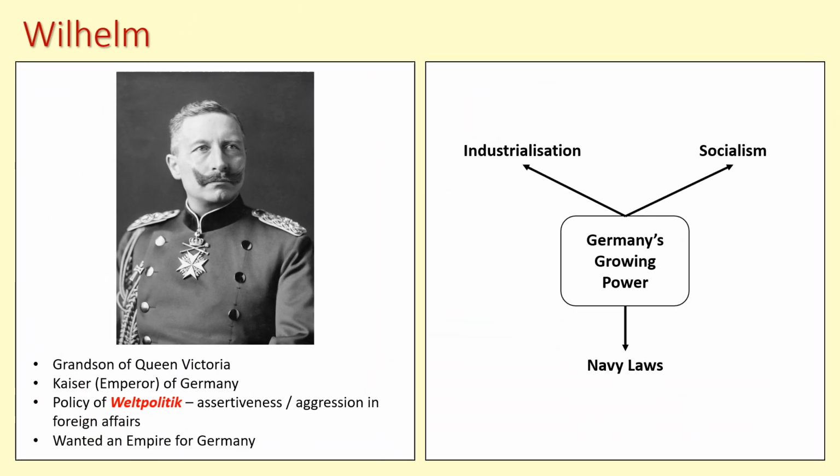Wilhelm was a grandson of Queen Victoria. That's not that unusual in Europe at this time because Victoria had quite a lot of different children, and like all royal children, they often married into other royal families.